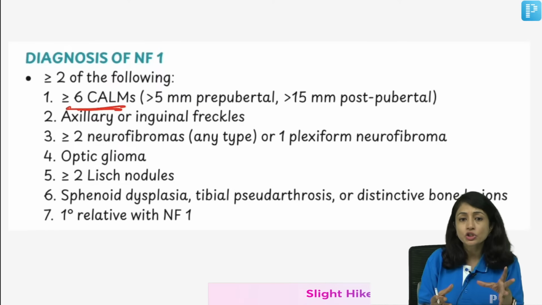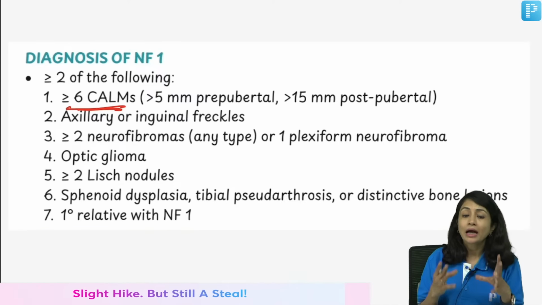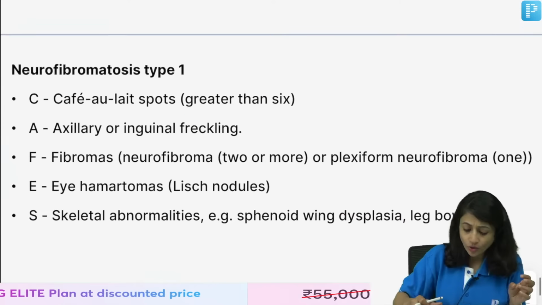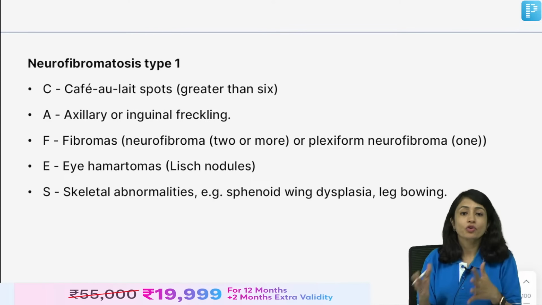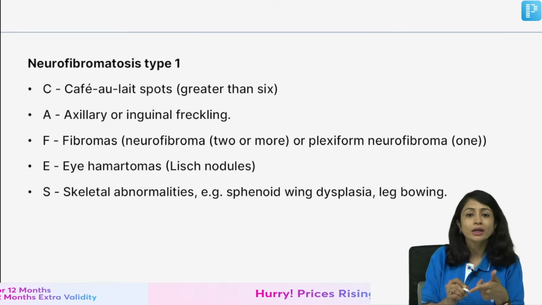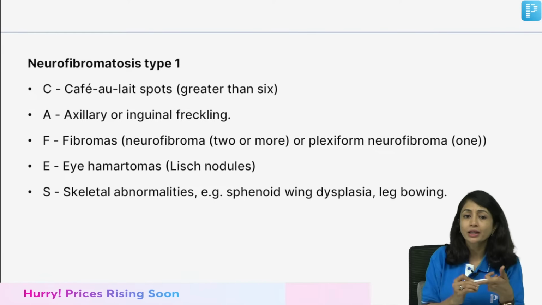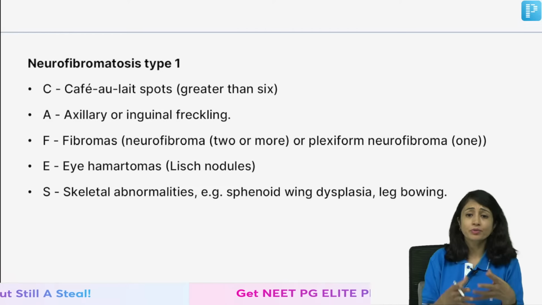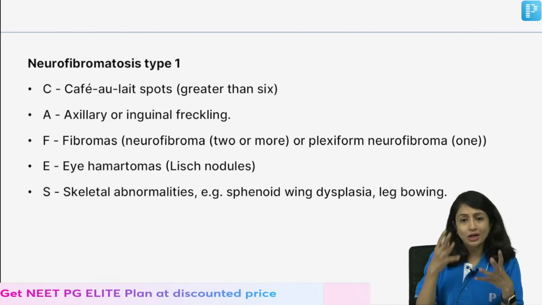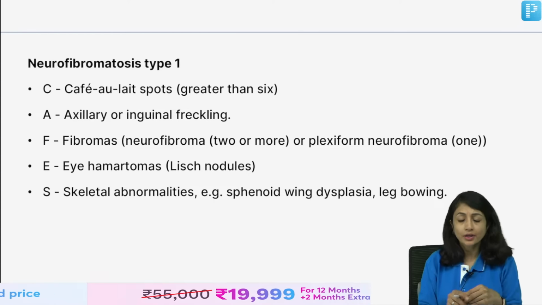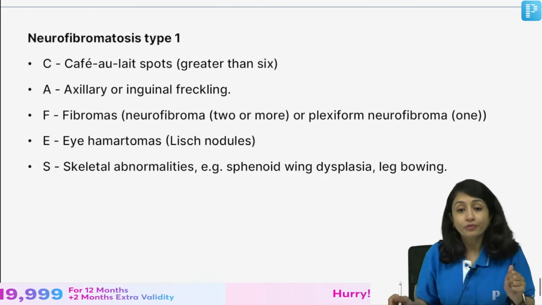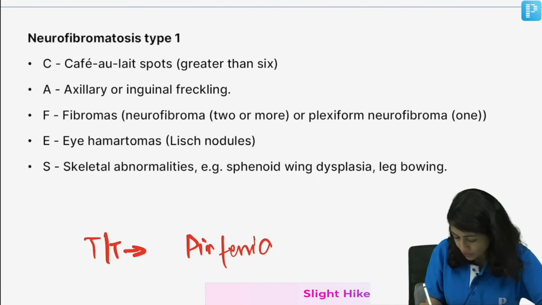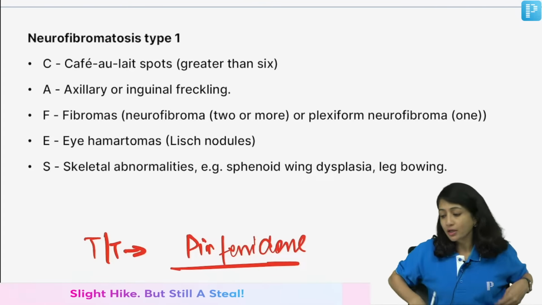Optic glioma, leash nodules, sphenoid dysplasias, and a first degree relative with NF1. These are different criteria for NF1, and you can remember it with the mnemonic CAFES. C for ccafé au lait spots, A for axillary inguinal freckling, F for fibromas, E for hamartomas, and S for skeletal abnormalities. You need to remember this, but if you have seen the pictures, it would be easy, right? For neurofibromas also, there is a new drug which is now available, which we are using. So, just a new medicine which has come and which you should be knowing.